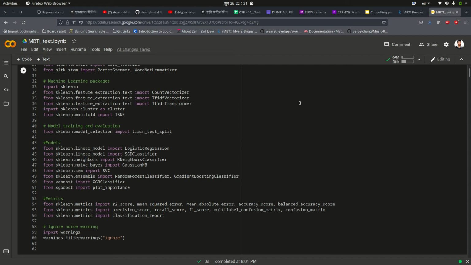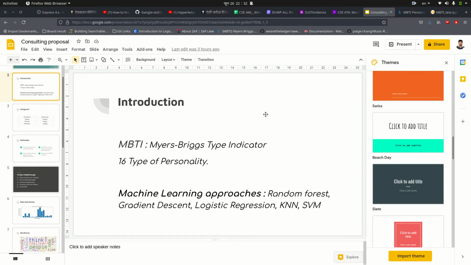This is my machine learning lab project submission. I have worked on MBTI personality test prediction. The MBTI personality test is a very famous test for testing the personality of a person. And what is the MBTI personality test? MBTI stands for Myers-Briggs Type Indicator, and there are actually 16 types of personality in the MBTI test.